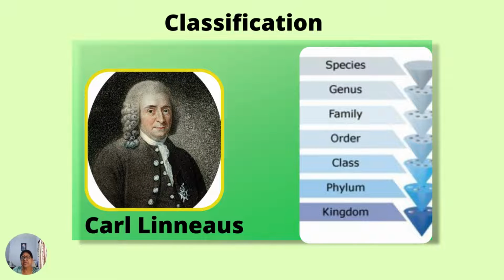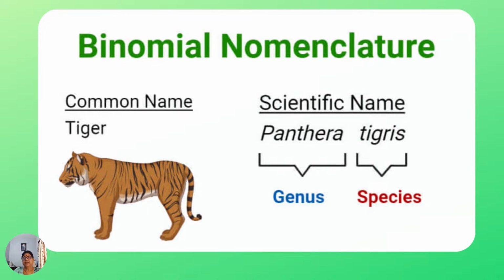The Swedish botanist Carl Linnaeus is regarded as the father of taxonomy for categorization of organisms in 7 levels and binomial nomenclature for naming organisms. Binomial nomenclature is a system of naming of a particular species to identify an organism all over the world. A single name is assigned to a species to avoid confusion and difficulty.